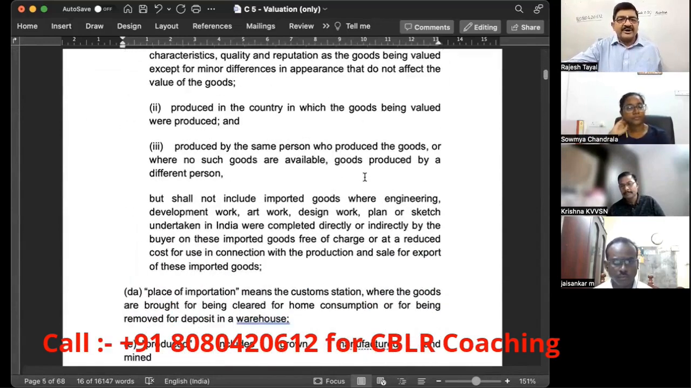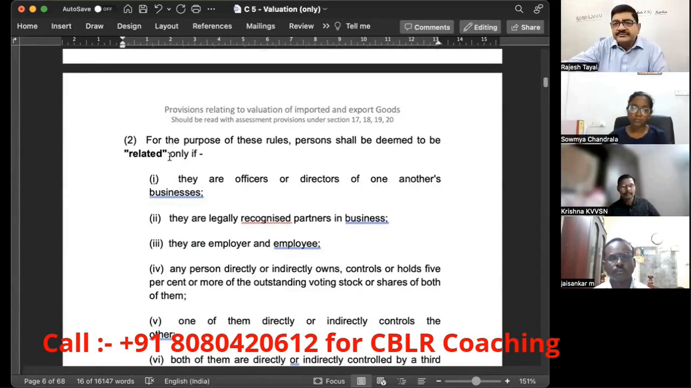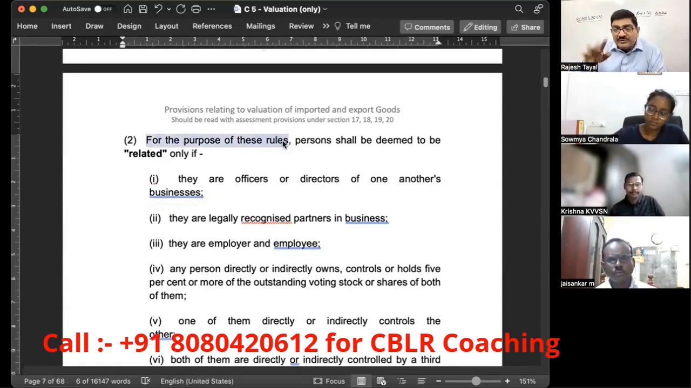Now, going back to the definition, here we have the definition of the term related. This is for the purpose of these rules. This is a very important line. For the purpose of these rules, you cannot apply this definition universally in all the laws. Even under the Customs Act, you cannot apply everywhere the same definition, because here it is said for the purpose of these rules. If the concept of related is required in any other rule, unless the reference of this is given, we have to find the definition there only.